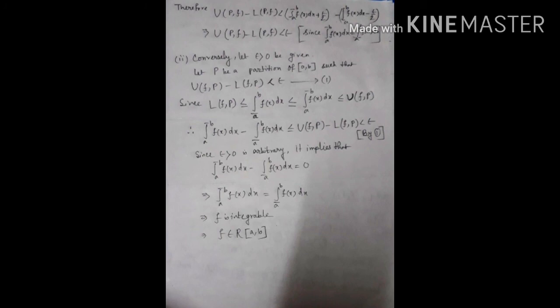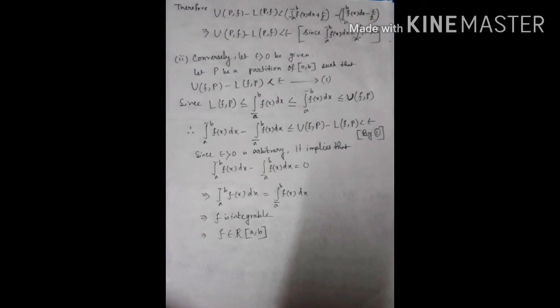Now, the second, converse portion, or sufficient portion. Let epsilon greater than 0 be given and let P be a partition of the closed interval [a, b] such that U(f, P) minus L(f, P) is less than epsilon. Since L(f, P) is less than or equal to the lower integral, which is less than or equal to the upper integral, which is less than or equal to U(f, P), therefore the upper integral minus the lower integral is less than or equal to U(f, P) minus L(f, P), which is less than epsilon.